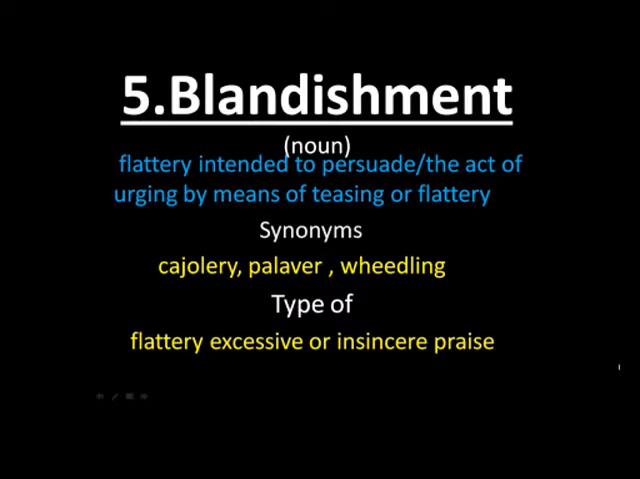So here you have the meaning of the word blandishment, which says flattery intended to persuade, and the second meaning of the word is the act of urging by means of teasing or flattery. So the synonyms we have are cajolery, palaver, wheedling. So this is what blandishment means.